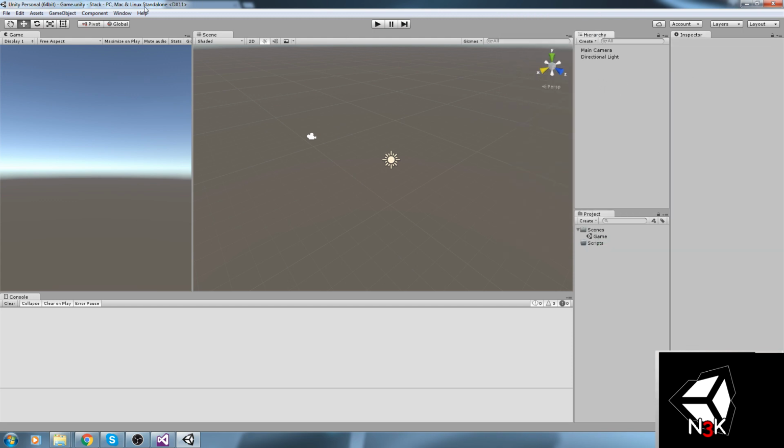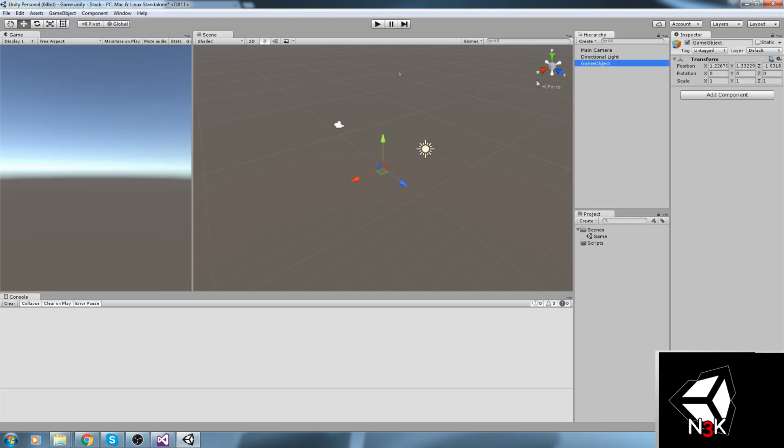I've got everything planned out in my mind already, so I'm going to go ahead and just create a new empty game object. Call this one the stack. That's really official, right? Move it to the origin. Let's put a nice icon on it. So there we go, that's our object. That's our main object for the whole game, actually, which is kind of annoying. I don't like having everything on a single object, but let's do it.